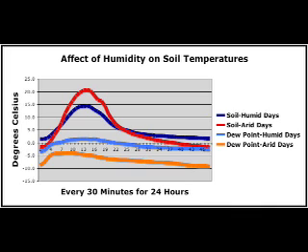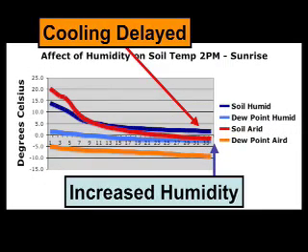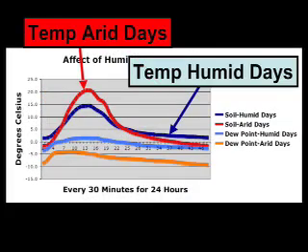I found that an increase in the absolute humidity produced a strong negative feedback against temperature changes day and night, in that it inhibited daytime warming and slowed nighttime cooling, as can be seen in this graph, which plots the mean temperature curve of the arid days against the mean temperature curve of the humid days.